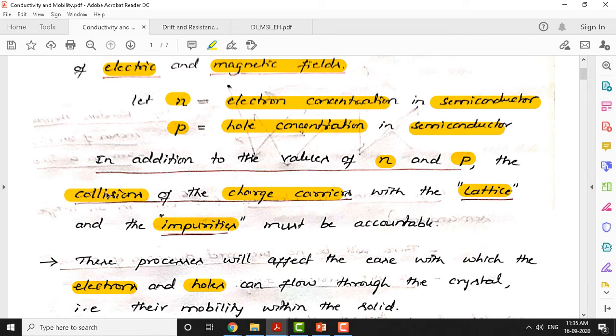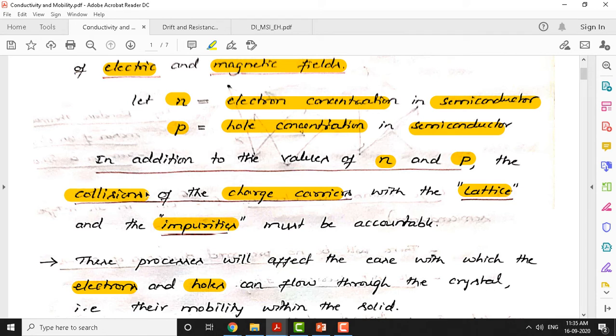Suppose I consider silicon as a semiconductor material: in a crystal lattice there are numerous silicon atoms, and electrons while moving collide with many of them. Now, if the amount of collision increases, what will happen to the current?